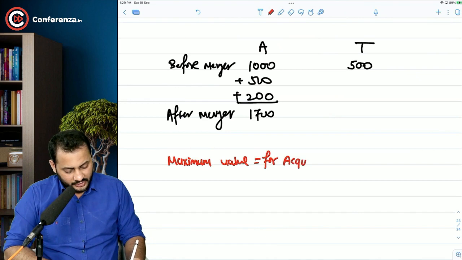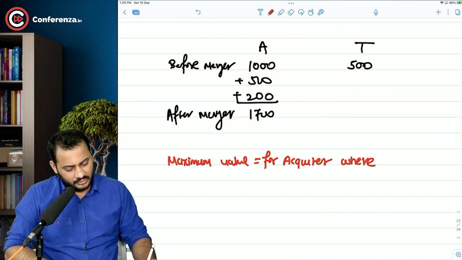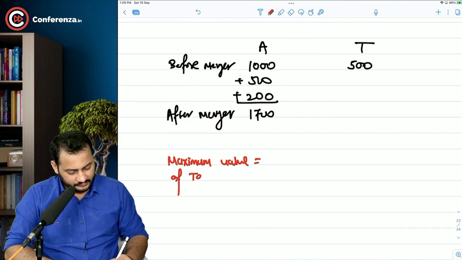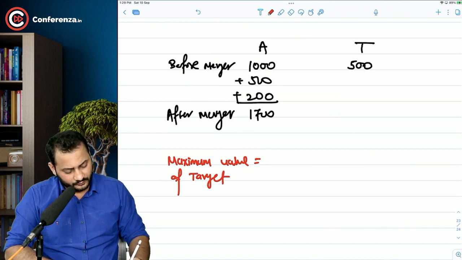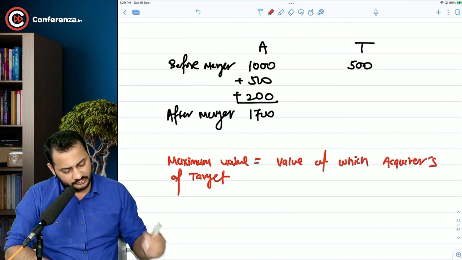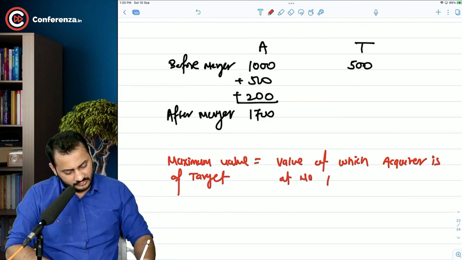It will be calculated for the acquirer. For the acquirer, we can say the maximum value of acquisition of the target is equal to the value at which the acquirer is at no profit, no loss.